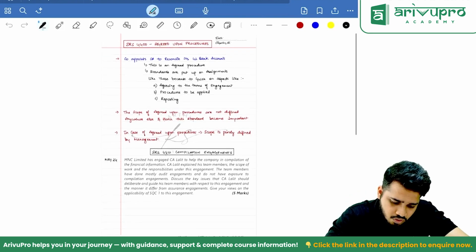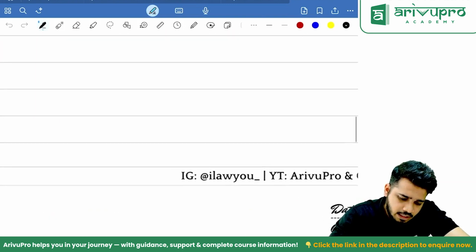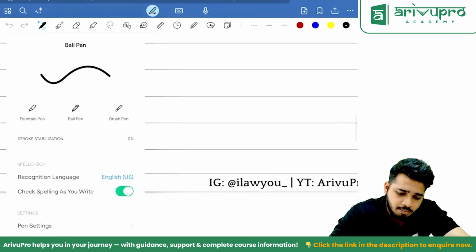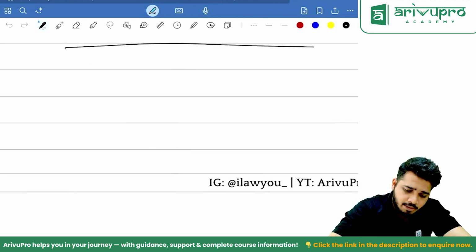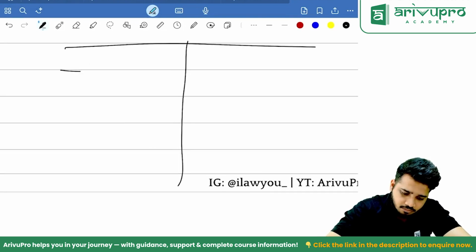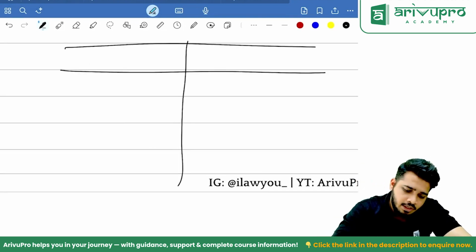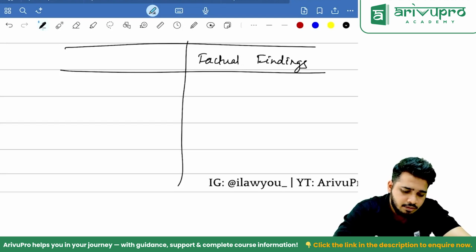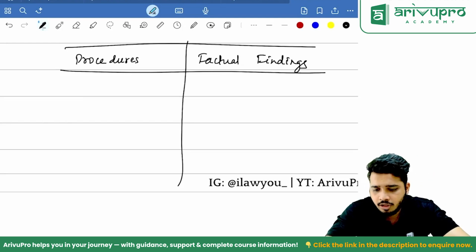This means, here only I will draw and show you. How that report will be prepared is, 2 columns will be there. Here, they'll write factual findings. And here, with respect to the procedures. Clear? Here with respect to procedures.